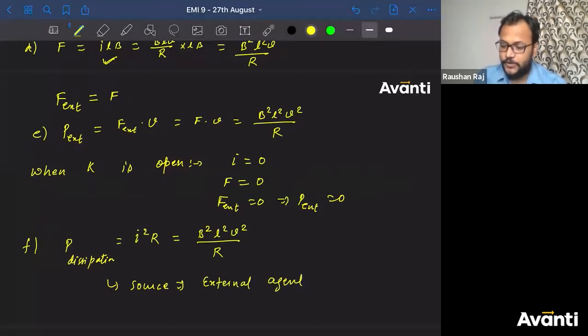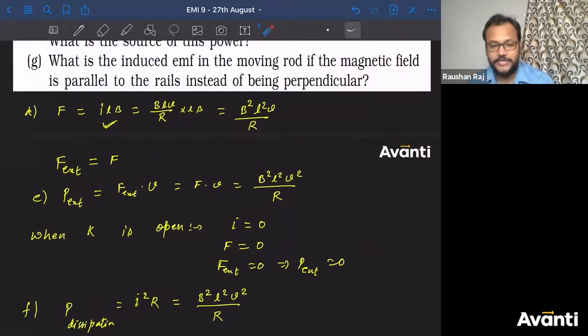External agent. So whatever power that external agent has given, that power will be dissipated as heat in the resistor. Now again the charged particle will come to the same rod, and again the external agent will give some power, it will get dissipated, and it comes back. So that is how current will flow, right? That is how the energy transaction occurs with the help of charged particles in a current carrying loop. Okay? So whatever power is given by the external agent will be dissipated as heat, because power can neither be created nor be destroyed.